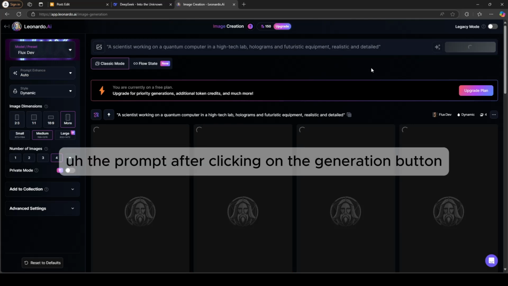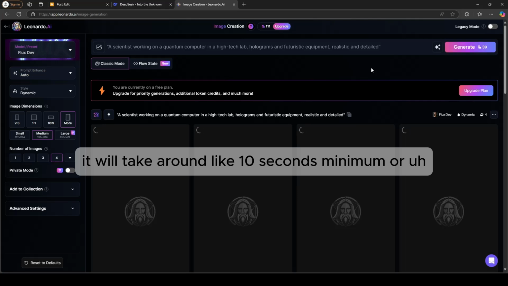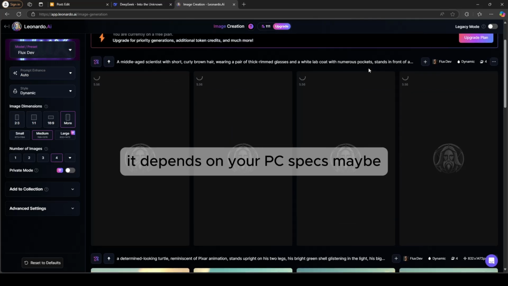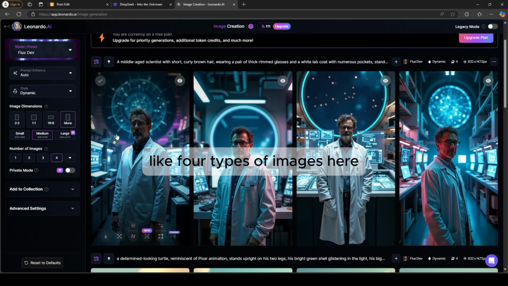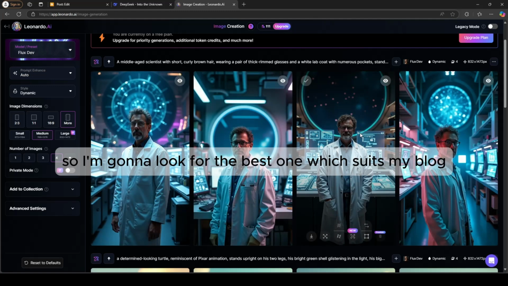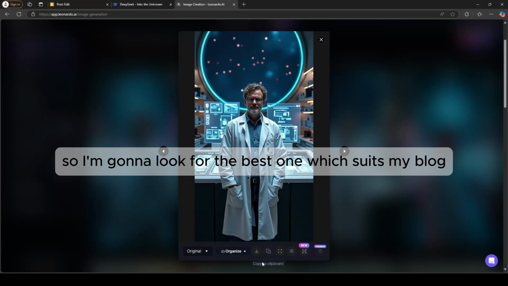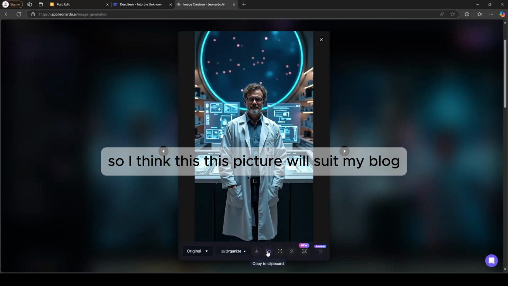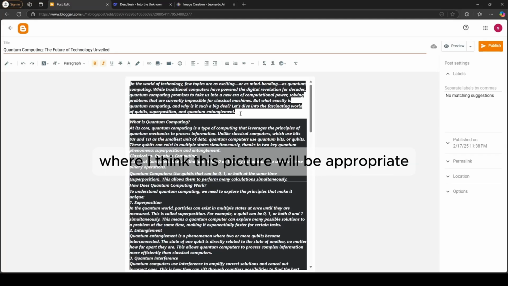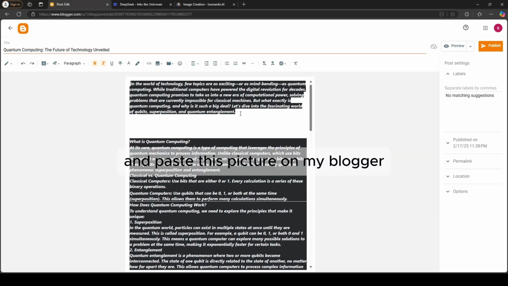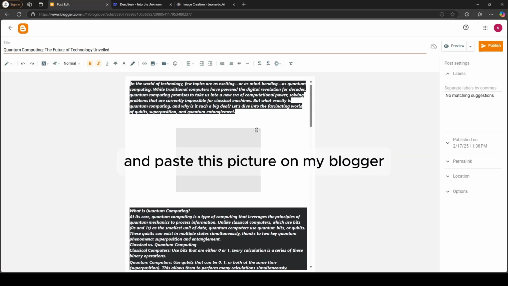After clicking on the generation button, it will take around 10 seconds minimum, or it might be faster in your case. It depends on your PC specs maybe. So after waiting for a few seconds, you can see it generated 4 types of images here. So I'm gonna look for the best one which suits my blog. So I think this picture will suit my blog. So I'm gonna just copy this and go to a random place where I think this picture will be appropriate, and paste this picture on my blogger.